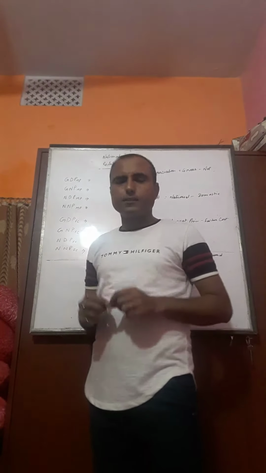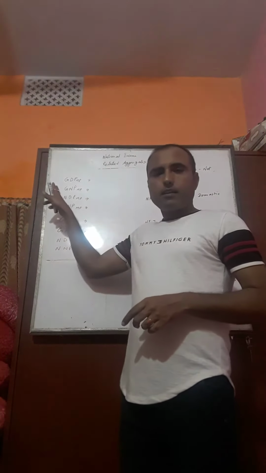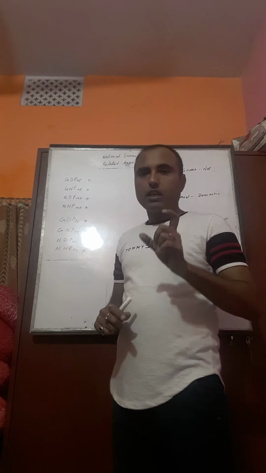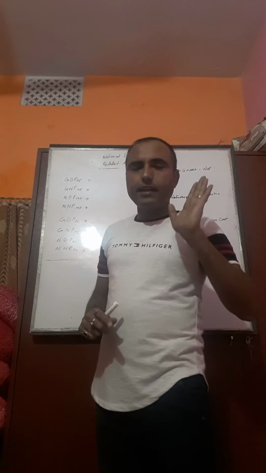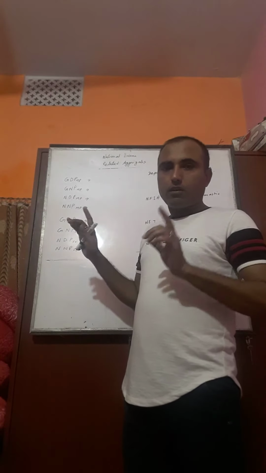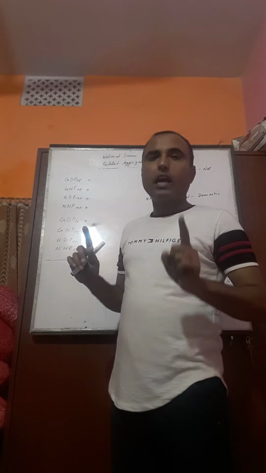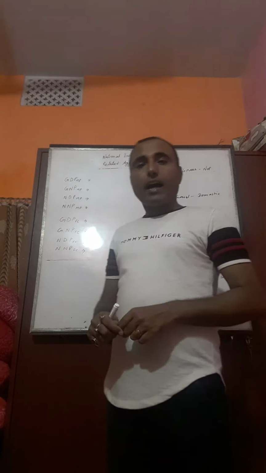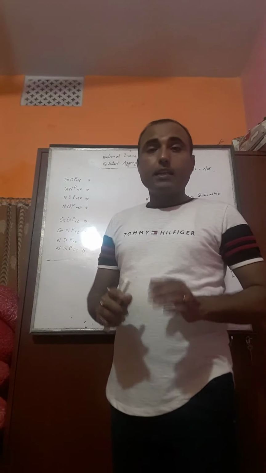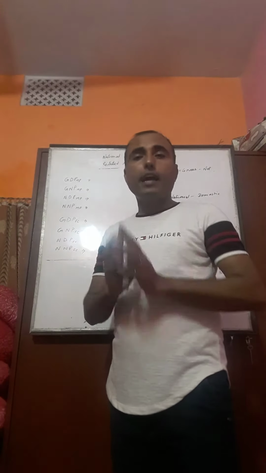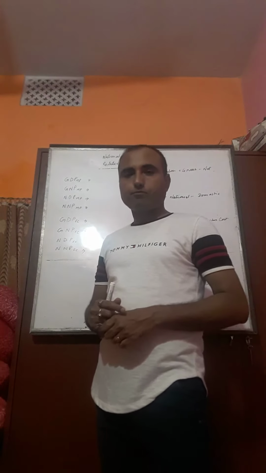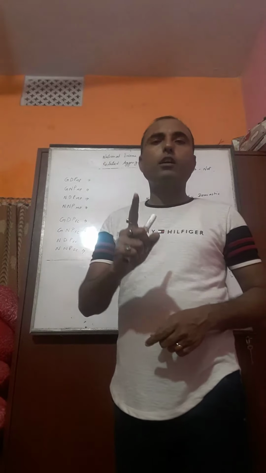How to remember all the full forms? Very easy. First letter is either G or N: G for gross and N for net. Second letter is either D or N: D for domestic, N for national.